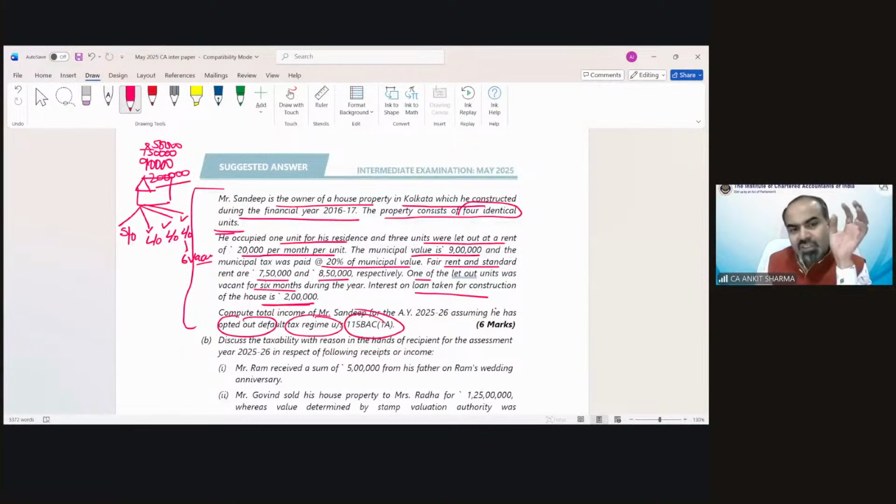Now I have explained this question in short form. Are you able to understand which part we have to solve as per which case?